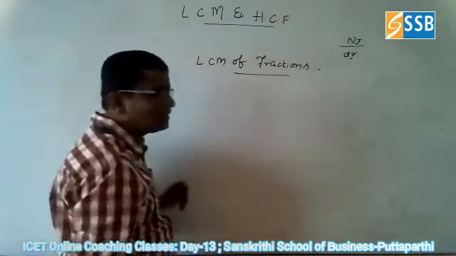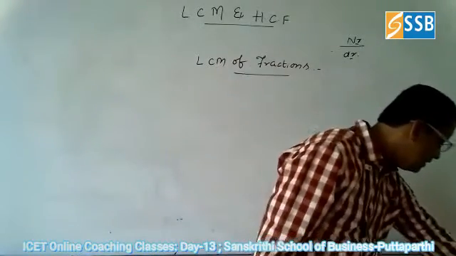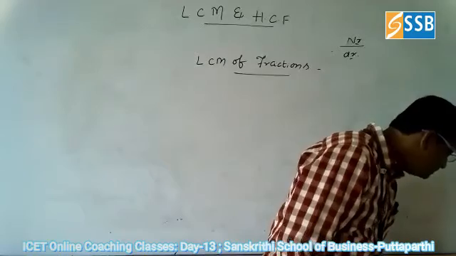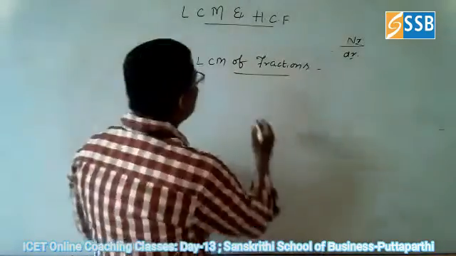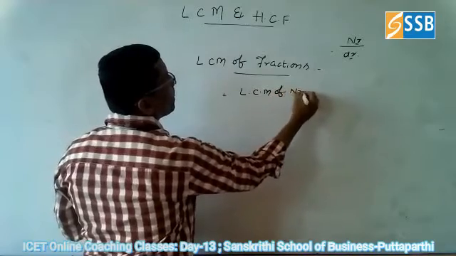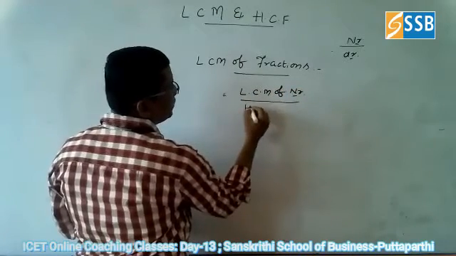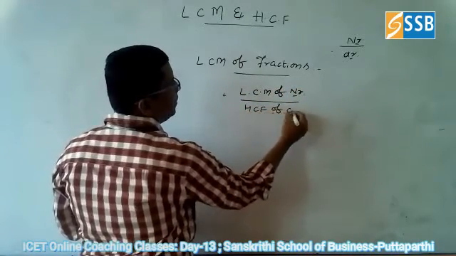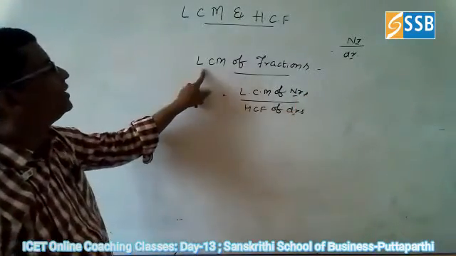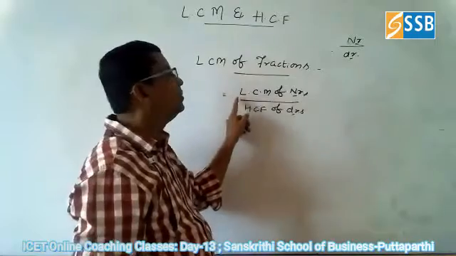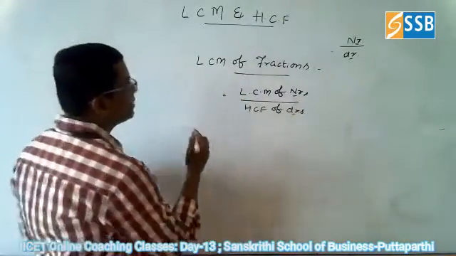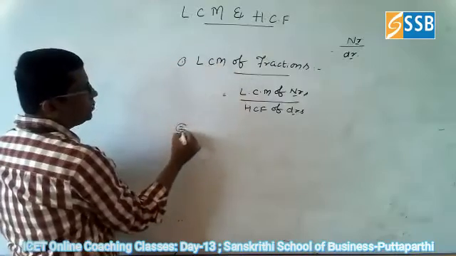The LCM of fractions is equal to the LCM of the numerators divided by the HCF of all the denominators. This is the formula. Next, how to find the HCF.